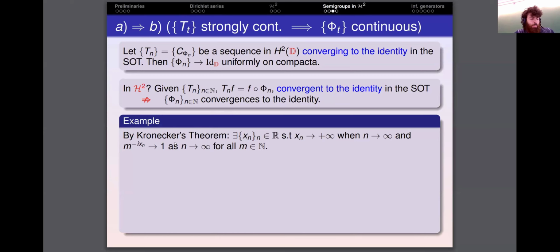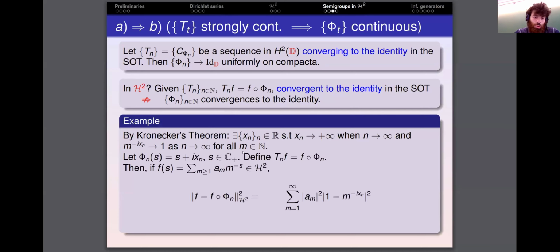So Kronecker's theorem allows us to find a sequence of real numbers x_n converging to infinity when n tends to infinity, and such that m to the minus i x_n converges to 1 as n tends to infinity for every m. So if we consider this family of symbols, which are actually in the class G, s plus i x_n, and